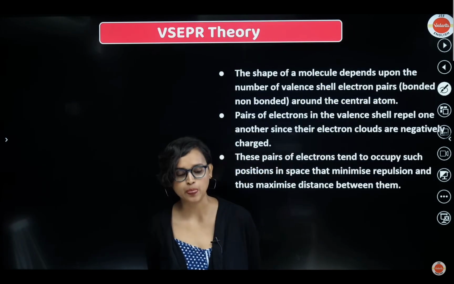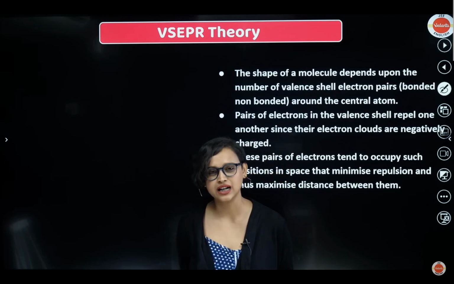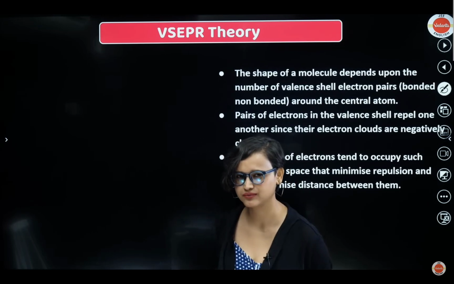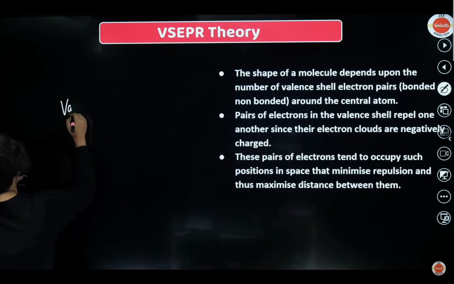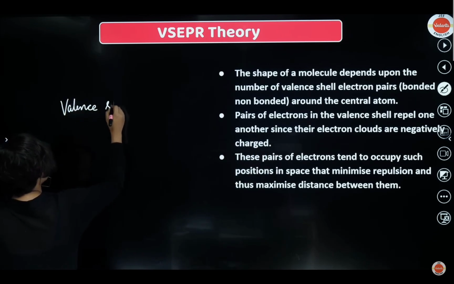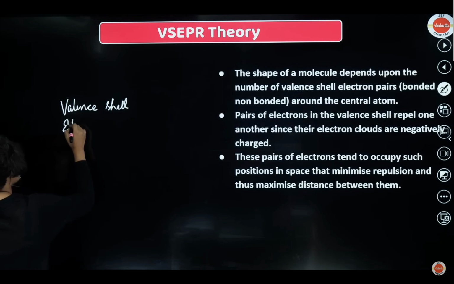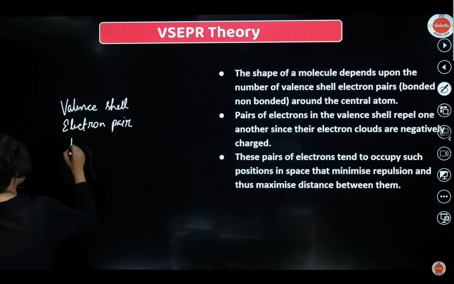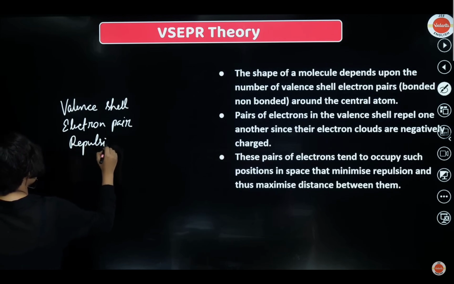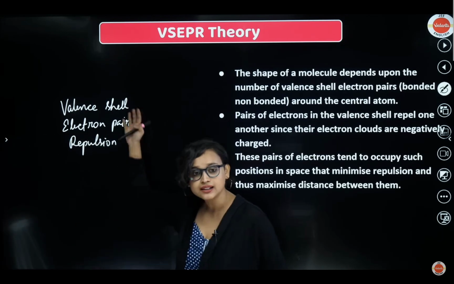So VSEPR theory. What happens in VSEPR theory? You know what is the full form of VSEPR theory? Yes or no? Let me tell you. VSEPR theory is valence shell electron pair repulsion theory. Okay, the answer is right here.